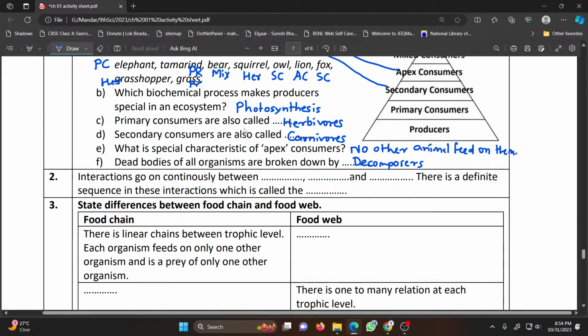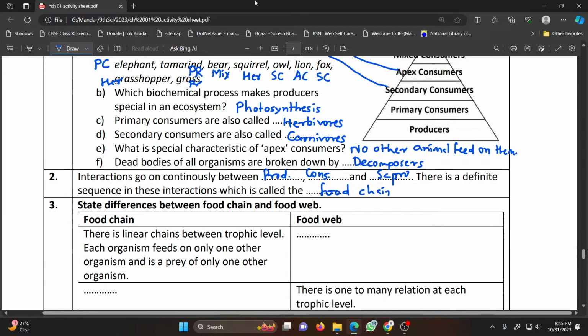Interaction goes on continuously between producers, consumers and saprophytes. There is a definite sequence of these interactions, and this definite sequence is known as food chain.